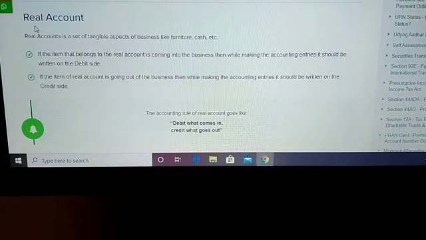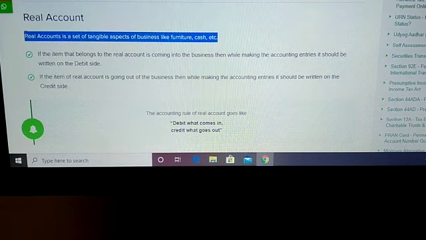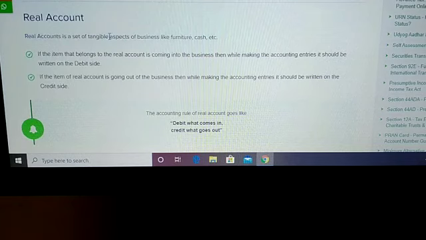So first, what is a real account? As you can see in the statement, real accounts are a set of tangible aspects of a business like furniture, cash, etc. The word itself says real: the things that can be touched.